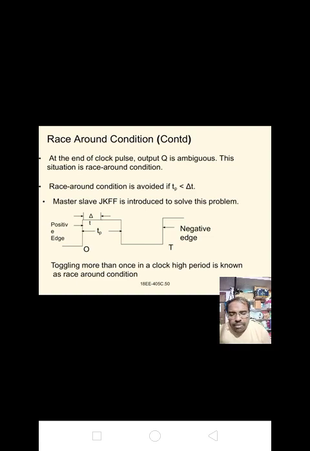The bistable elements are capable of residing in either of these two states, that is the set state and the reset state, indefinitely. Flip-flops are interconnected to form sequential logic circuits for data storage, timing, counting and sequencing.